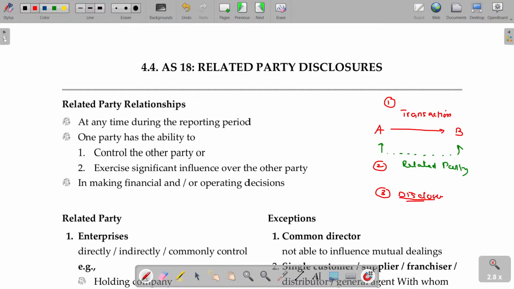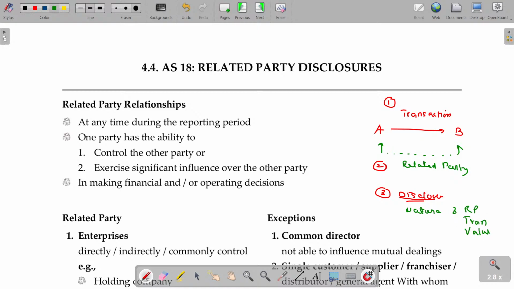What to disclose? Nature of the related party. Nature of the transaction. Value of the transaction. Preferably the arm's length price.